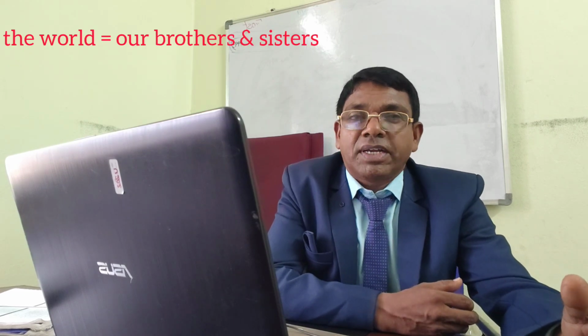Now, the poet explains throughout this poem. It has five stanzas, and he says that we may wear different types of dress, but under the dress, there is only a human body which needs oxygen to breathe. So all human beings want oxygen.